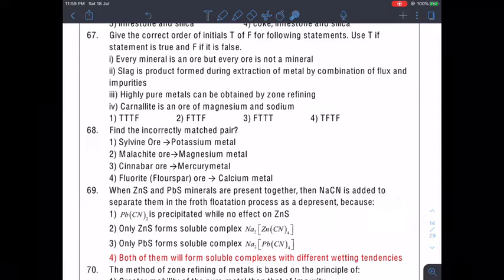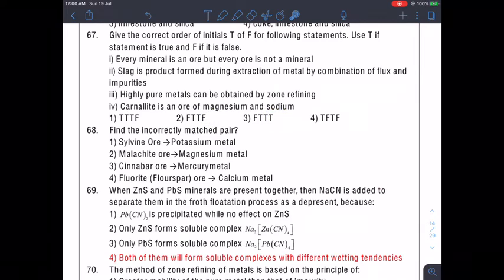So now you read here, every mineral is an ore. That's a false statement. So the first statement is false. That means the correct answer might be either 2 or 3. Now let's play a trick, because the only difference is at the fourth one. So I would like to go straight away to the fourth one.